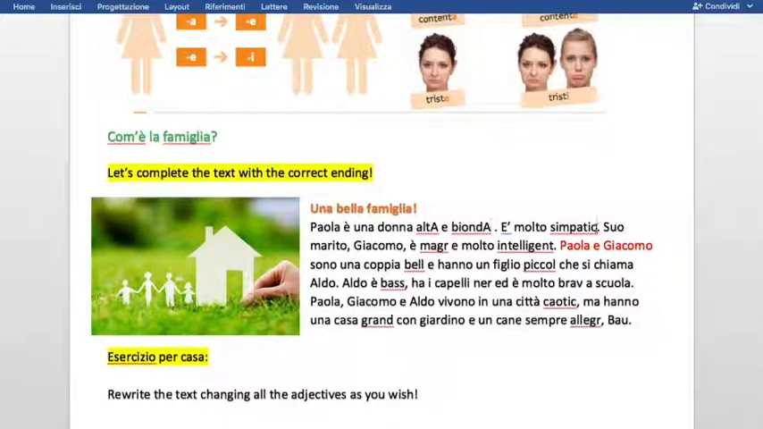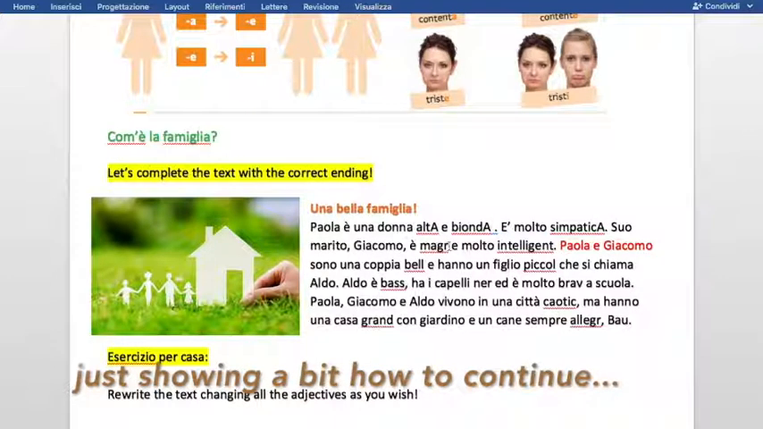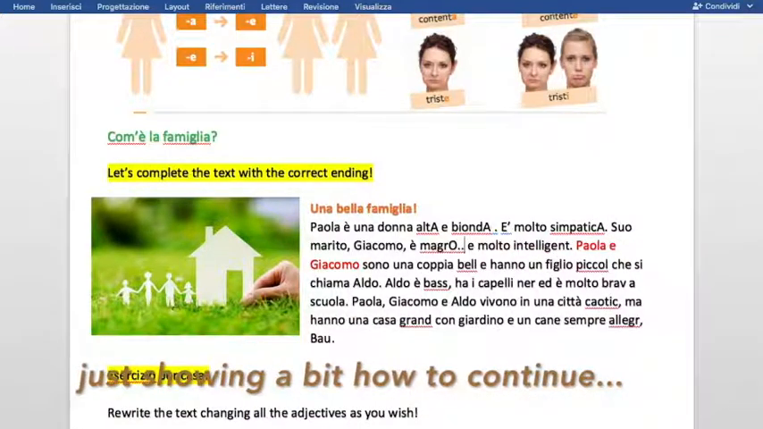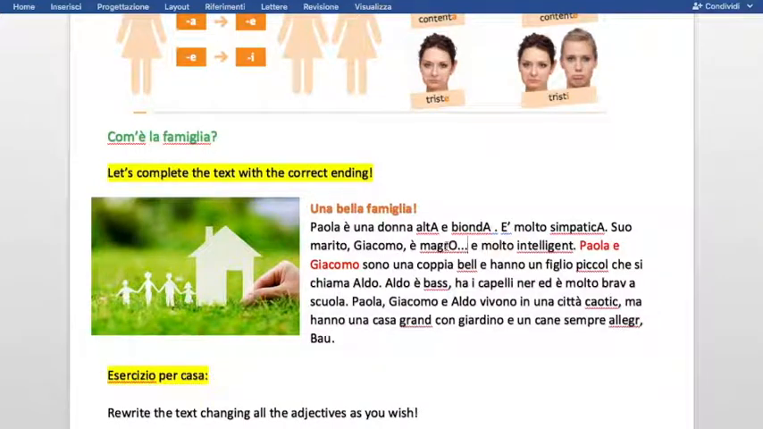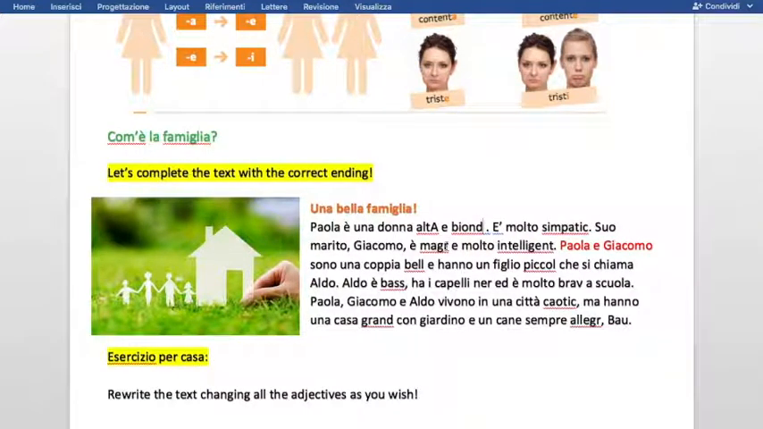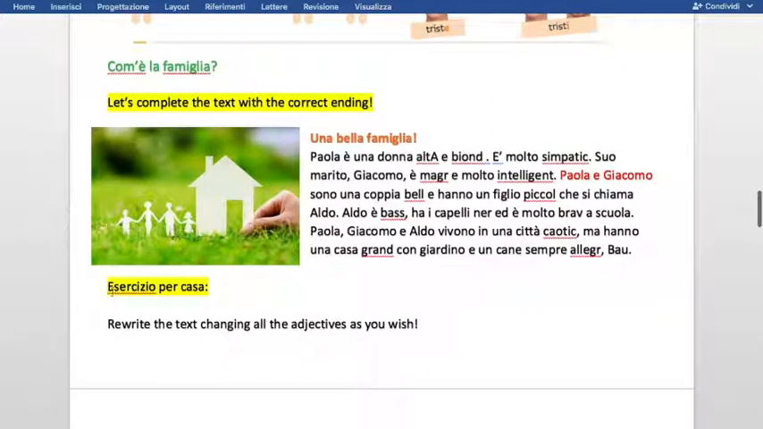You can continue this exercise on your own, and as I always suggest, write in the comments your solution, or just maybe send me an email if you want to know more about this. Also, for home, you can do this nice exercise. You can change all of it. You can change the adjectives as you wish.